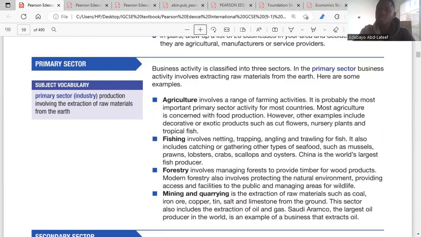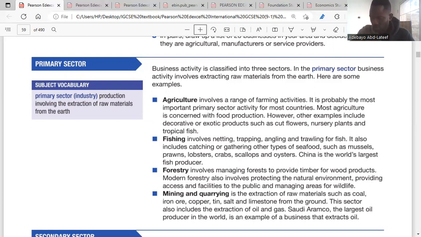All they do is about natural resources. For examples of businesses in the primary sector, we have agriculture. When we talk about agriculture, it involves planting of crops and rearing of animals. So any business that does that is in the primary sector. We have fishing, which involves netting, trapping, trawling of fish, and anything that involves catching or gathering of seafood is considered a primary sector business.